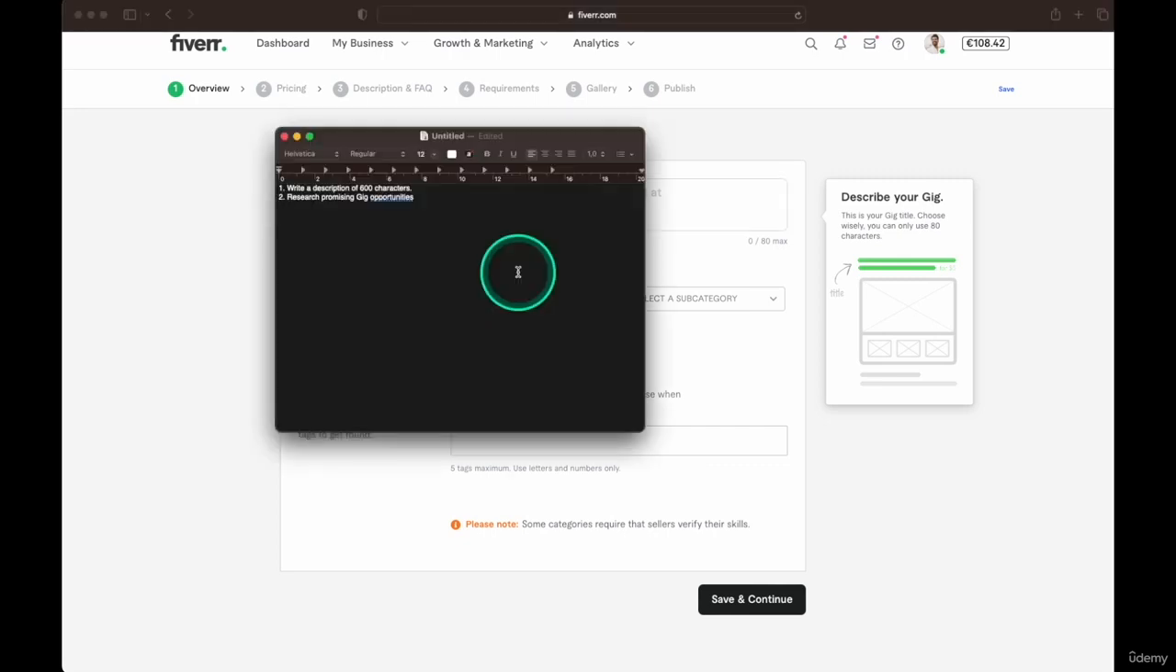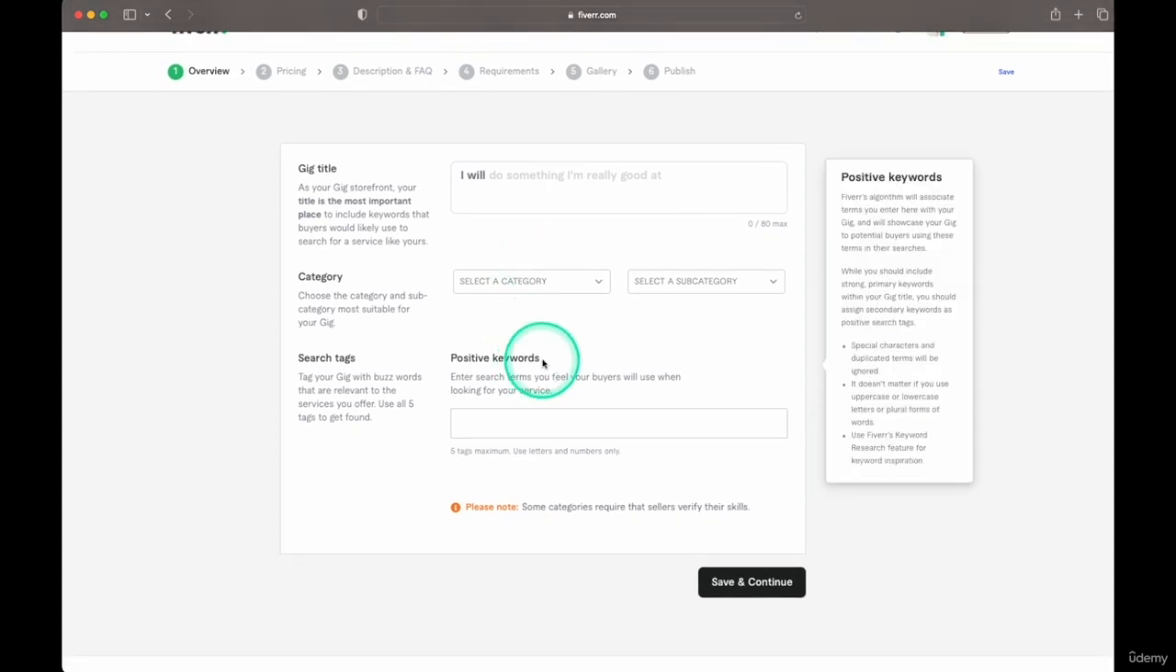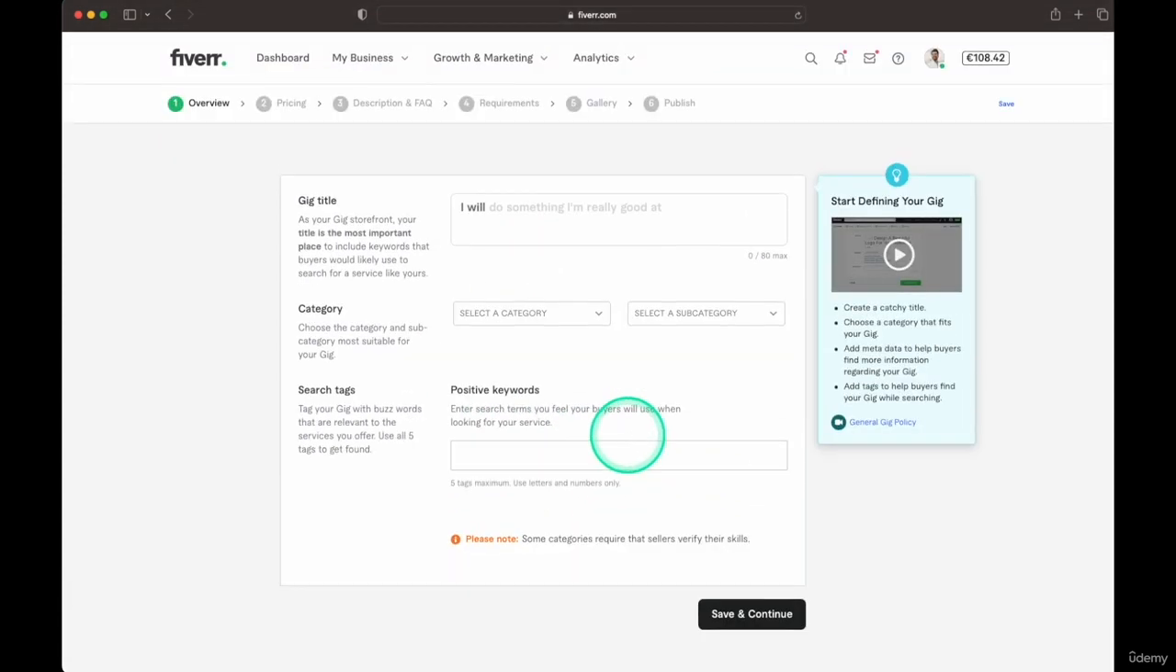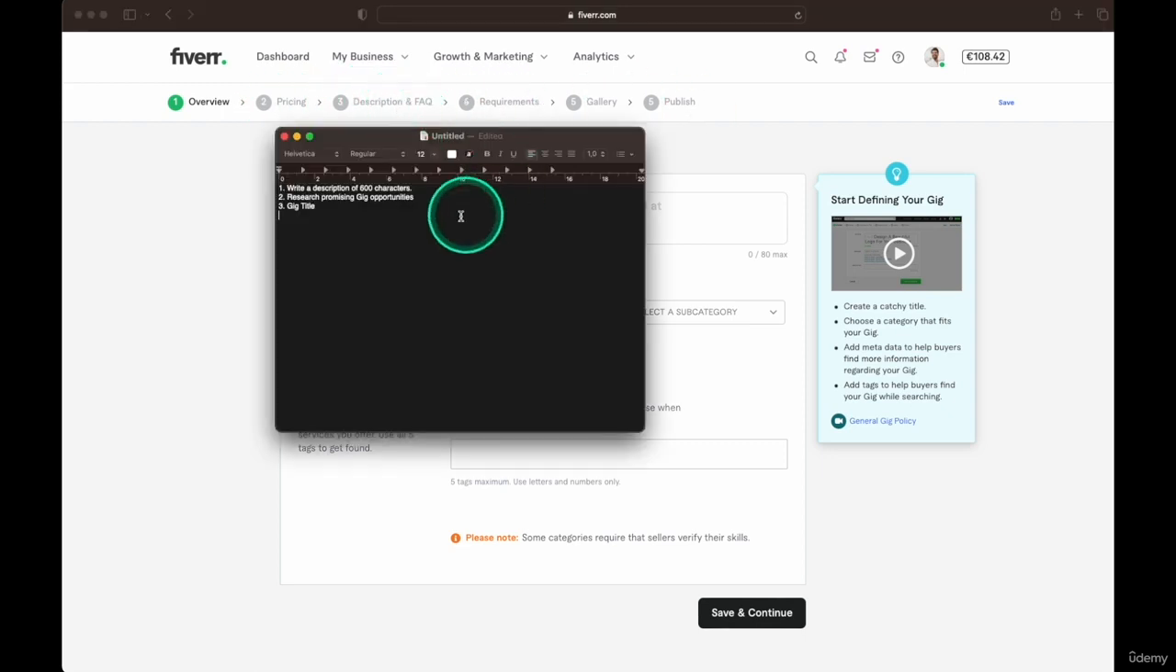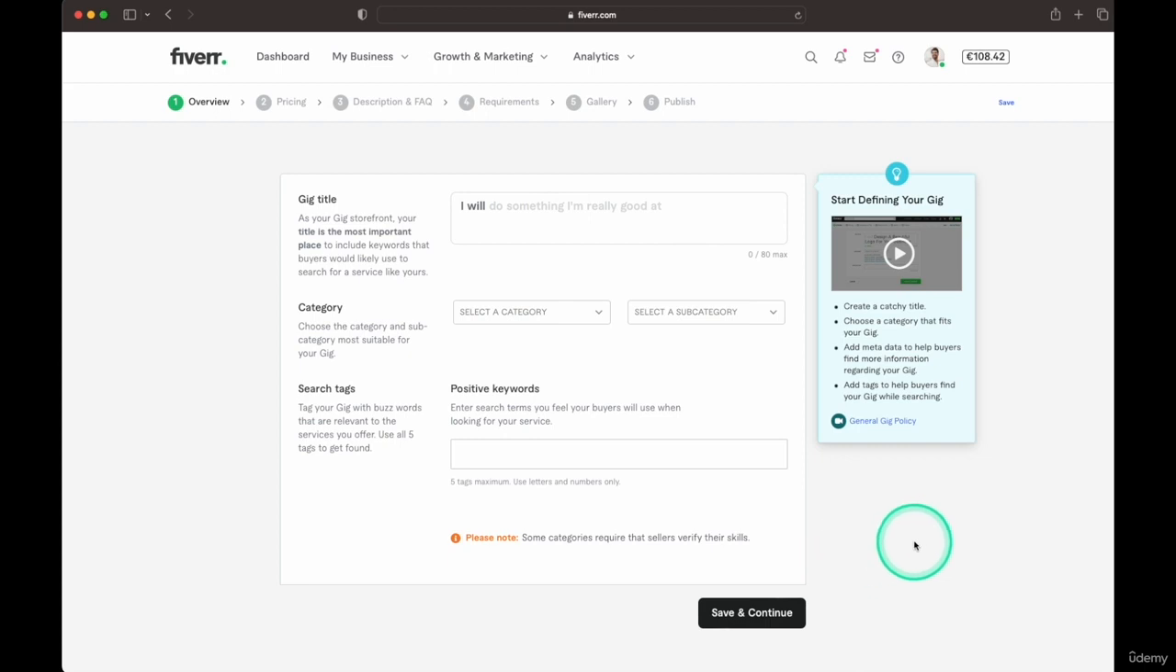And then we're going to write the gig title. We have the categories and then the tags that we'll add later on. And then we have the pricing, description, requirements, gallery, and publish. And the description is something we can use Bard for as well. So these 4 tasks we're going to use Bard for, and we'll come back and finish up the rest of these so we can publish a gig and get you to start earning some income as a freelancer on Fiverr. If you're ready, let's go to Bard.